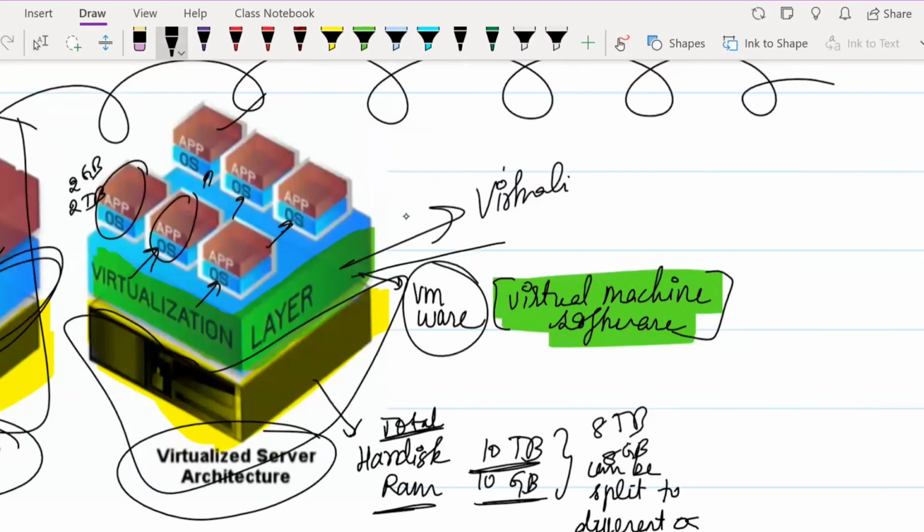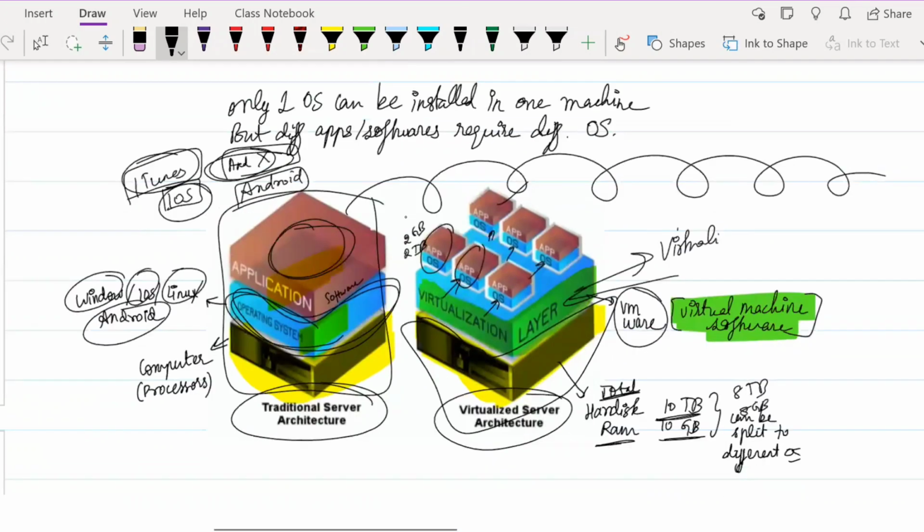Once you install this virtualization software or virtual machine software, it will give you a drop down list of which operating system you want to install on your system, and you can install accordingly and use different types of applications. Any doubt until this, guys? Just let me know. I'll be back in a minute. Okay, just give me a minute.